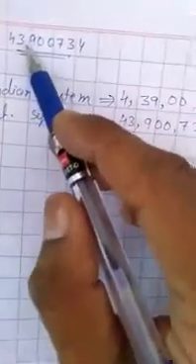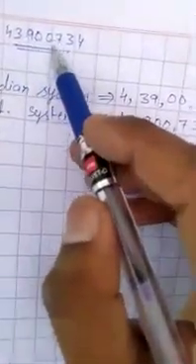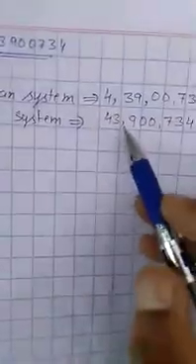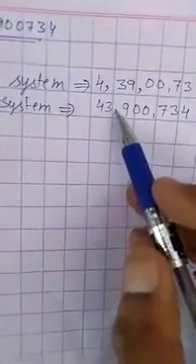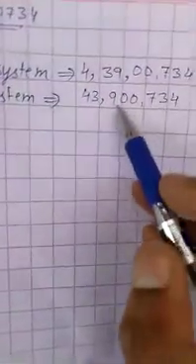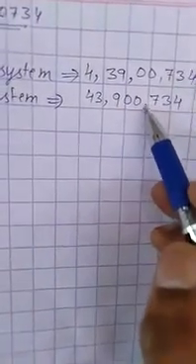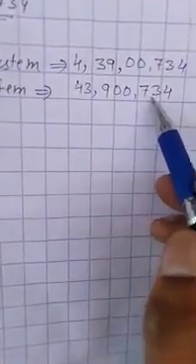So this is 43,900,734. After 43 we write a comma, then 900, a comma, then 734.